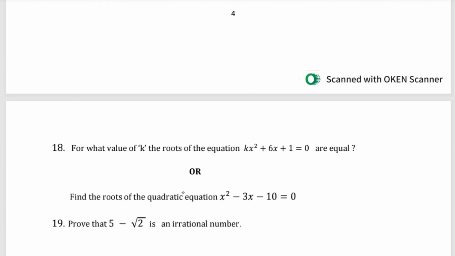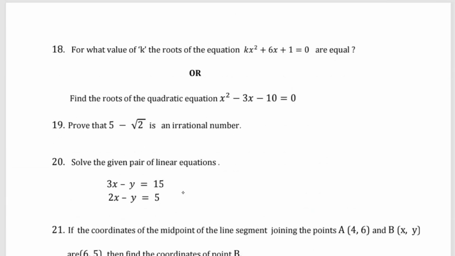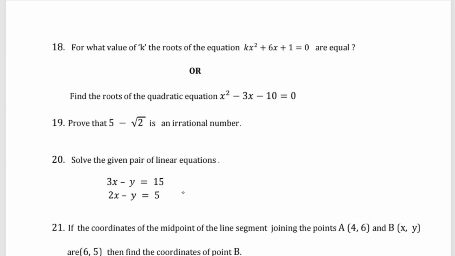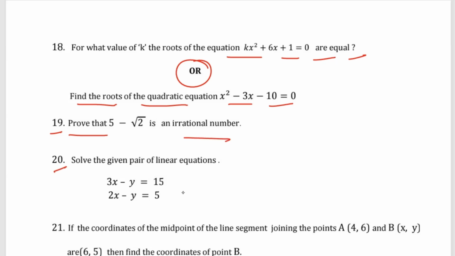Then question number 18: for what value of k the roots of the equation k x square plus 6x plus 1 is 0 are equal? Or find the roots of the quadratic equation x square minus 3x minus 10 is 0. Question number 19: prove that 5 minus root 2 is an irrational number. Question number 20: solve the given pair of linear equations 3x minus y is 15, 2x minus y is 5. We can solve by any method.